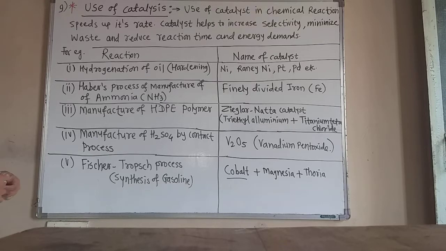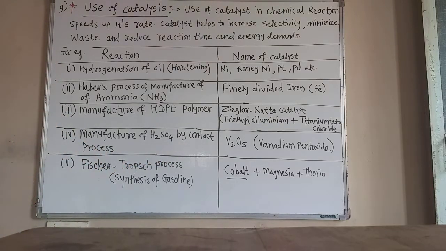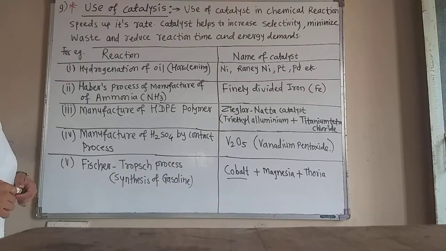Now next is a very important manufacture or synthesis, that is sulfuric acid. So manufacture of H2SO4 by the contact process. A very important catalyst is used, that is vanadium pentoxide, V2O5, for the manufacture of sulfuric acid by the contact process.